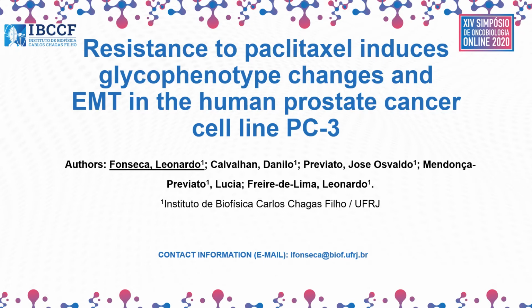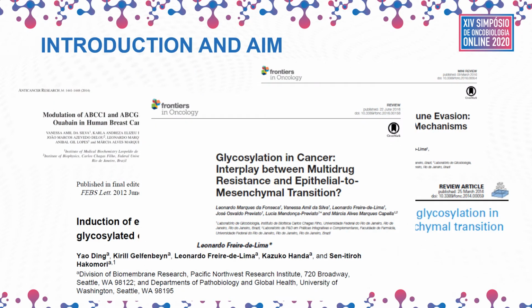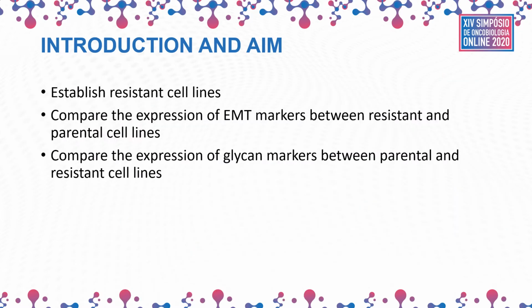There are several groups studying cancer, and a great number of papers have been published correlating changes in the cell's glycophenotype with the onset of chemotherapy resistance or with epithelial to mesenchymal transition. There's also a great amount of data that suggests that EMT and drug resistance go hand in hand. It should come as no surprise that there should be links between EMT, drug resistance, and changes in glycophenotype. With this in mind, we set out to seek out such links, and in this particular phase, the goal was to establish resistant cell lines that we could use to verify the changes in the classical EMT markers and in glycan epitopes, and check for intersections.